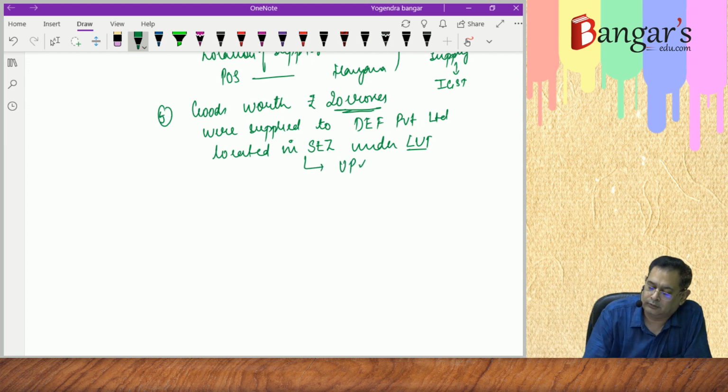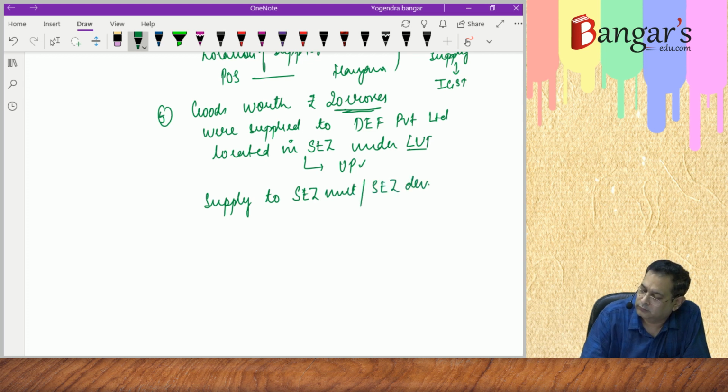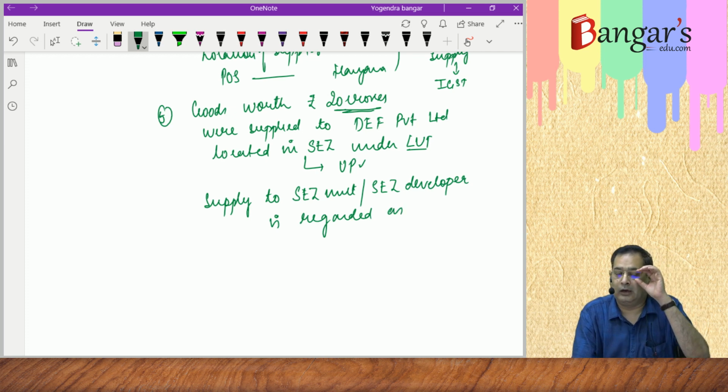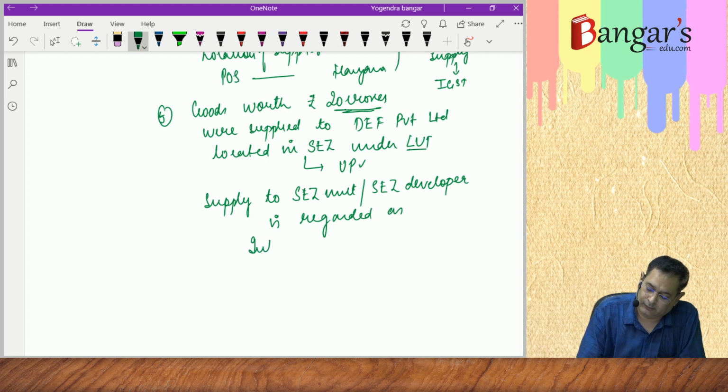Now here, supply to an SEZ unit or SEZ developer, as you are aware, is regarded as interstate supply.